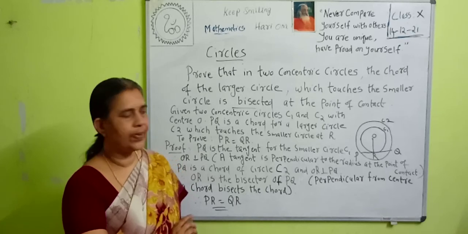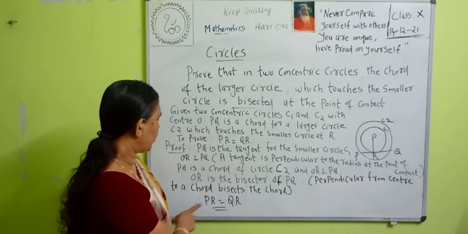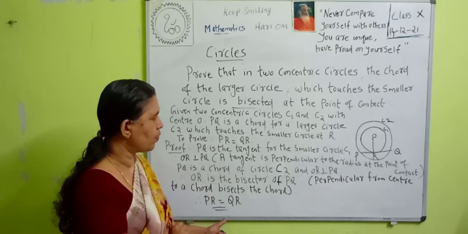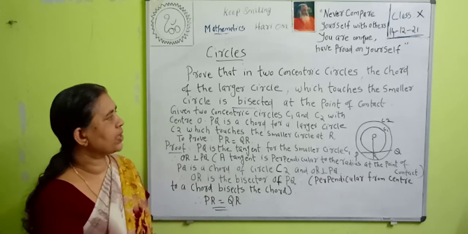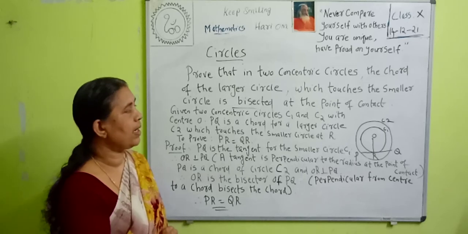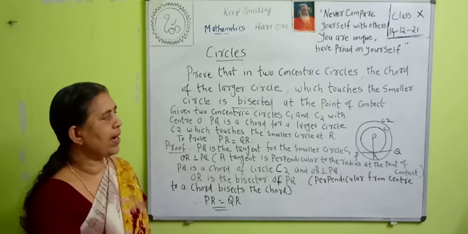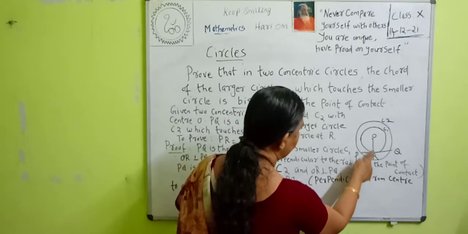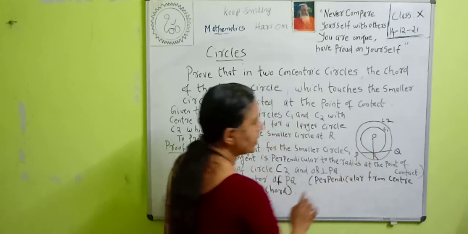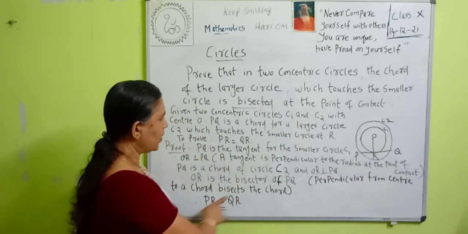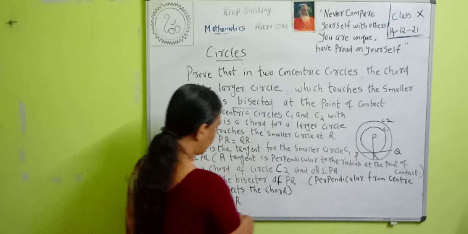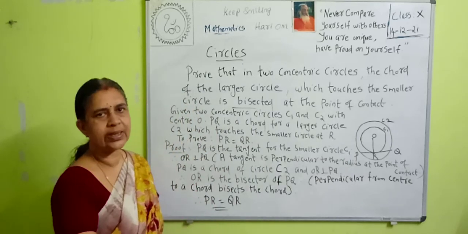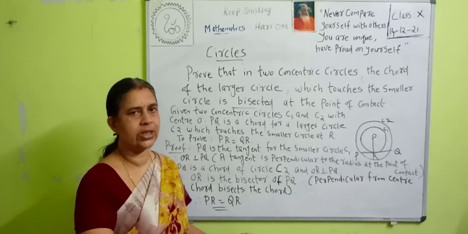Therefore, OR is the bisector of PQ, which means OR bisects the chord PQ. That is, PR is equal to QR. Therefore, in two concentric circles, the chord of the larger circle which touches the smaller circle is bisected at the point of contact. Here the point of contact is R and OR is the radius. Therefore, OR bisects PQ, the chord, that is, PR is equal to QR, because the perpendicular from the center to a chord bisects the chord. You must remember these two theorems. It is very important.